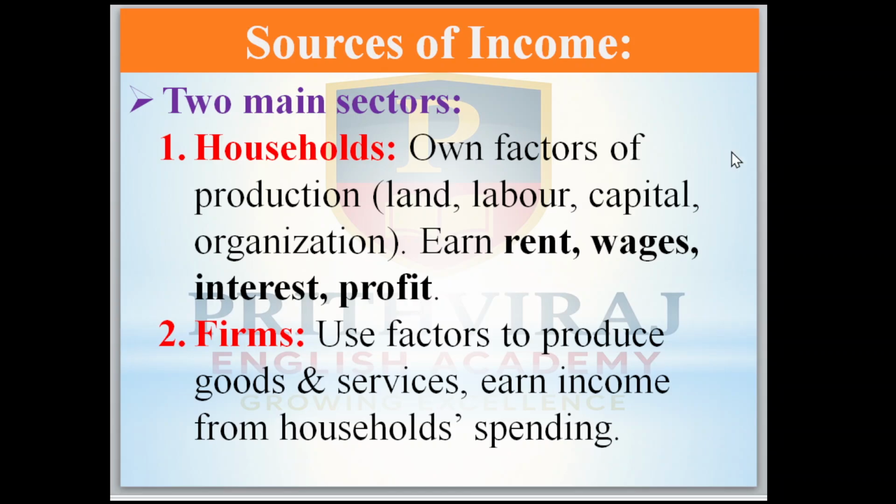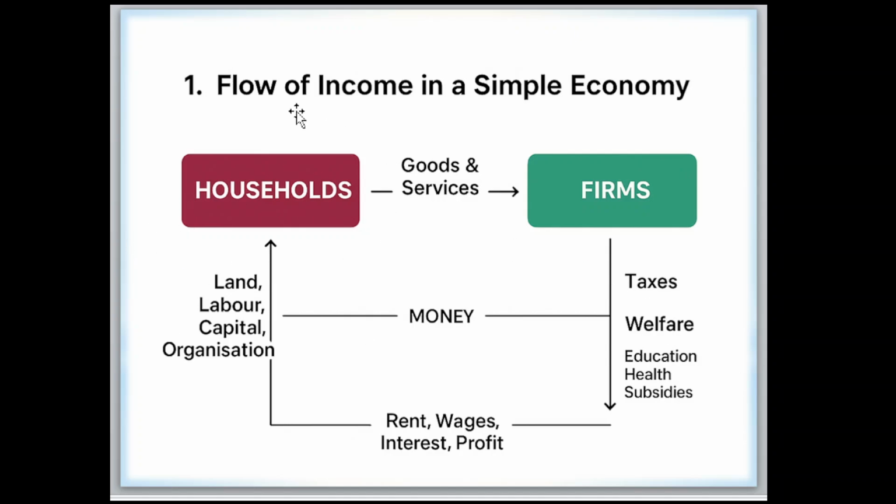Households own factors of production like land, labor, capital and organization. They earn rent, wages, interest and profit. Firms use these factors to produce goods and services, and they earn income from household spending. Here it is, the flow of income in a simple economy.